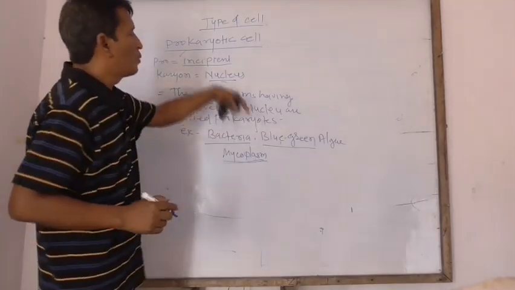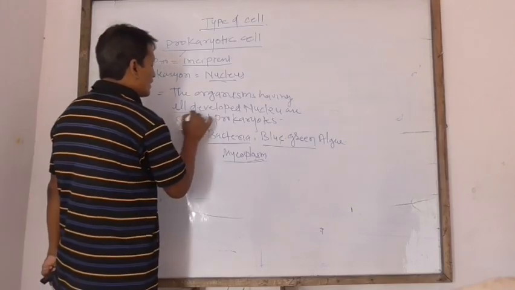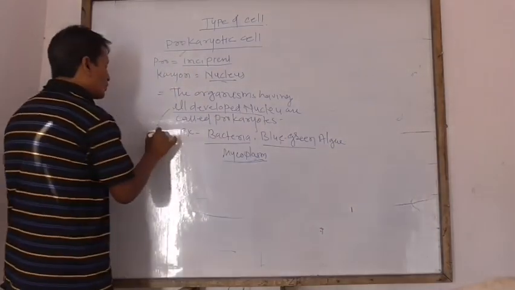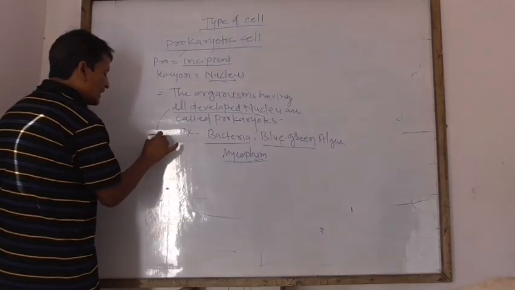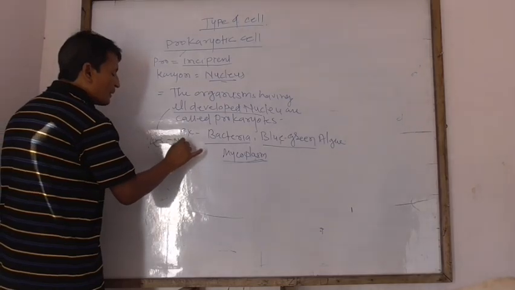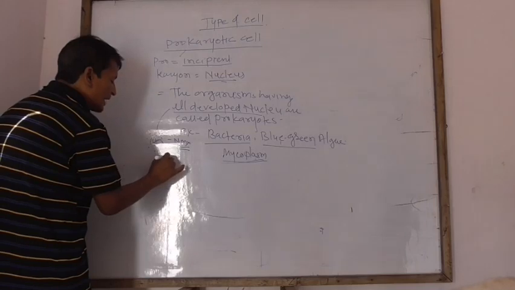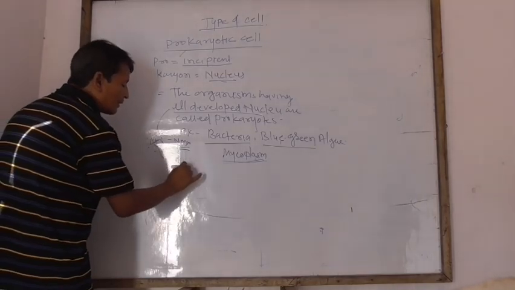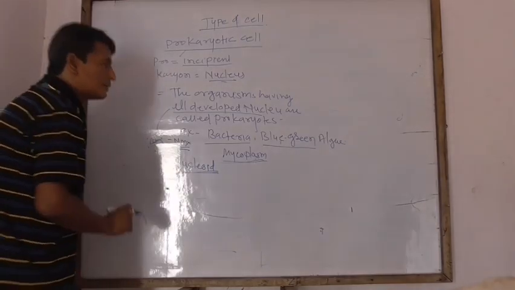Ill-developed nucleus means there is no membrane, only the chromosome is present. Such a nucleus is called nucleoid.